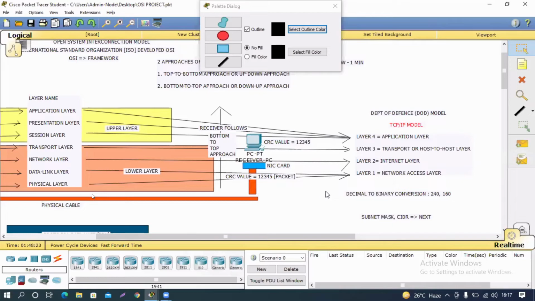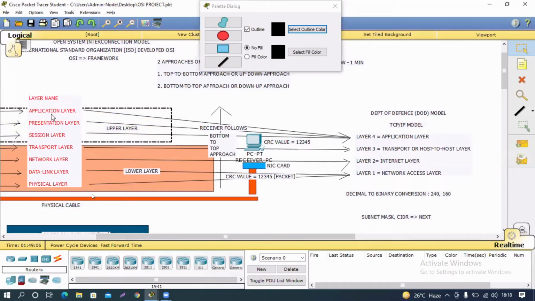So this Department of Defense model was created by which agency, sir? It is a US organization, a defense organization, like we have the DRDO. DRDO is like the US department for defense related things. This organization developed this model from the OSI framework, and it became so popular that everyone started to use it for internet communication. Any device connected to the internet is using this model, but this model came from the OSI framework.